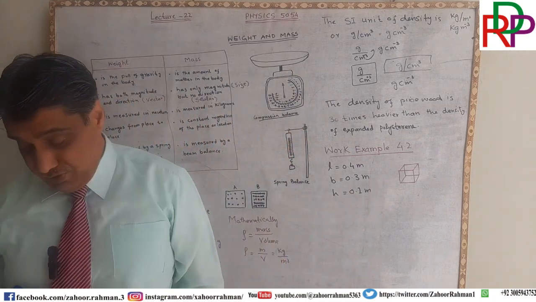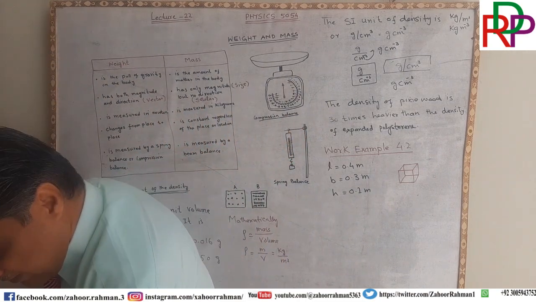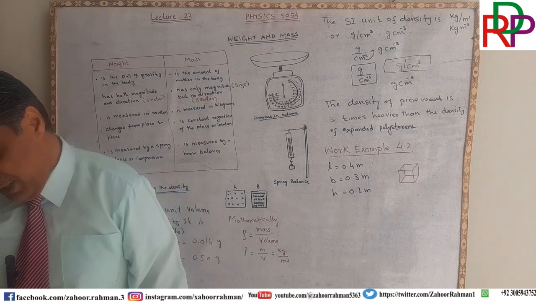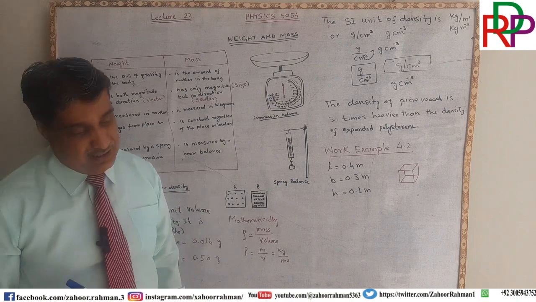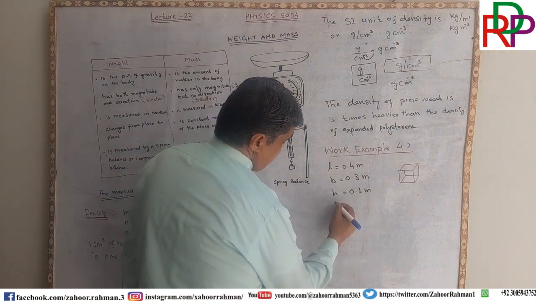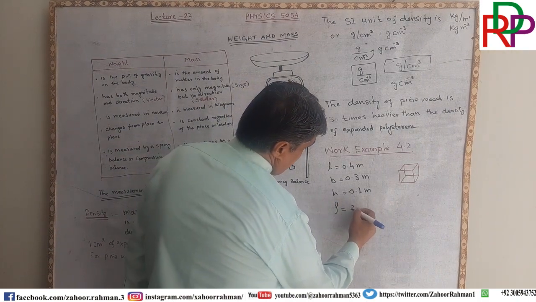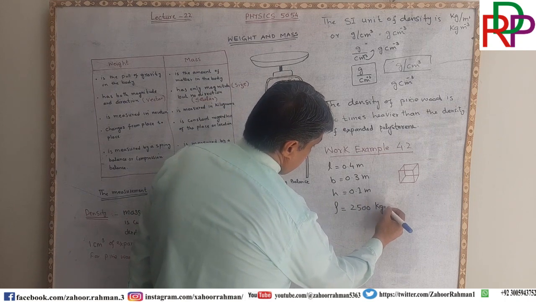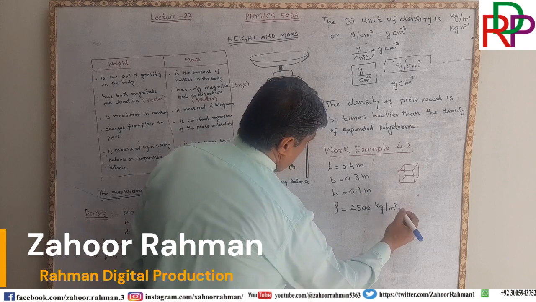This is given to us, and it has a density of 2500 kilogram per meter cube. I am writing rho for simplicity.